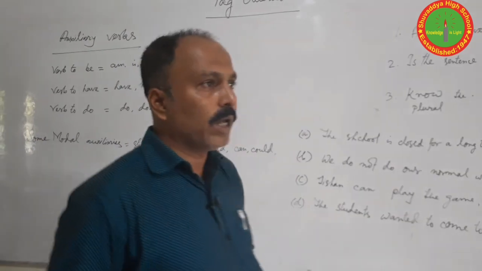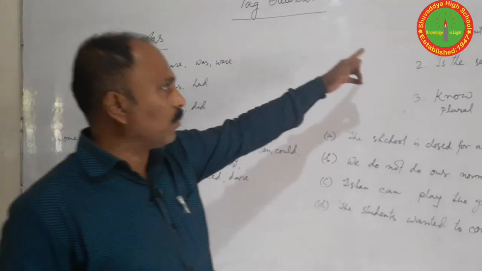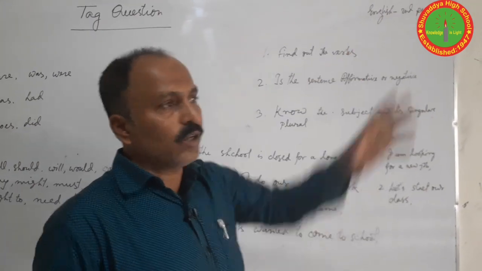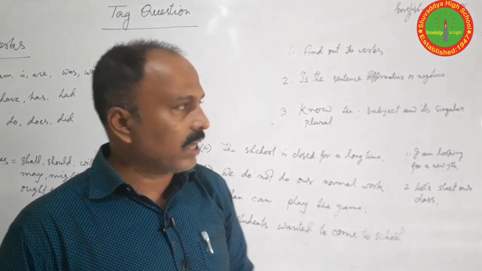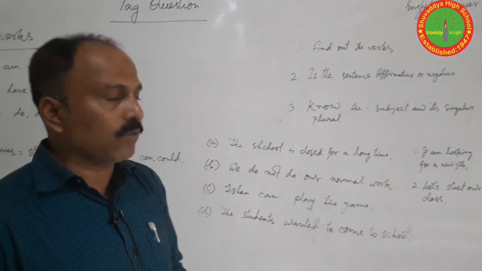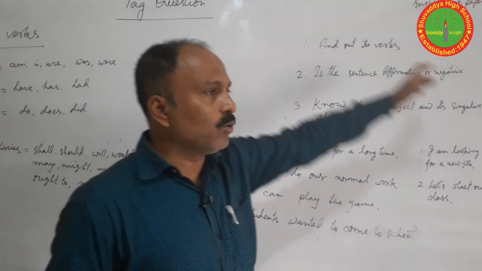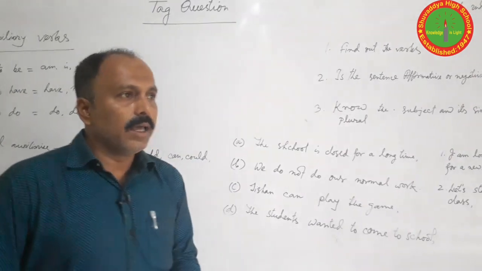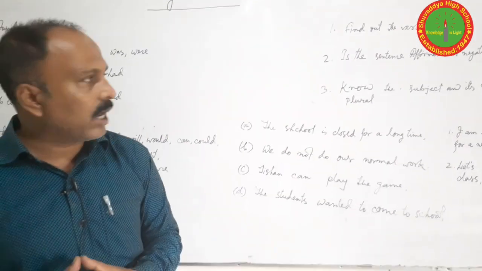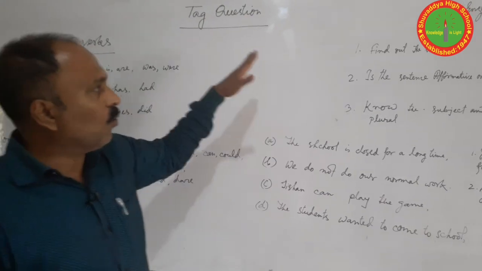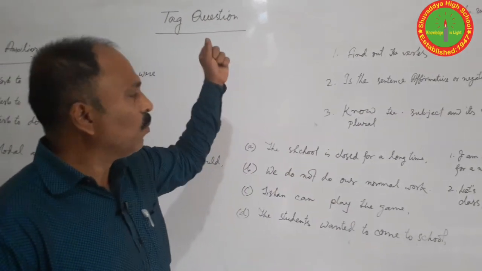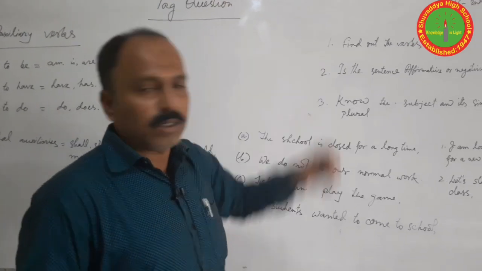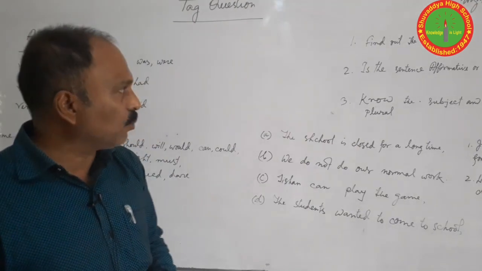First of all, this is the first point, every student should find out the verbs of the sentence. It's your first point and it's your first duty. Find out the verbs. If there is any auxiliary verb, you will not need to work for the sentence. You have to put down the auxiliary verb, writing it in your answering position. Okay.